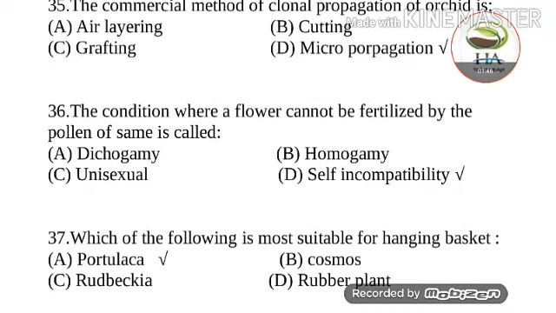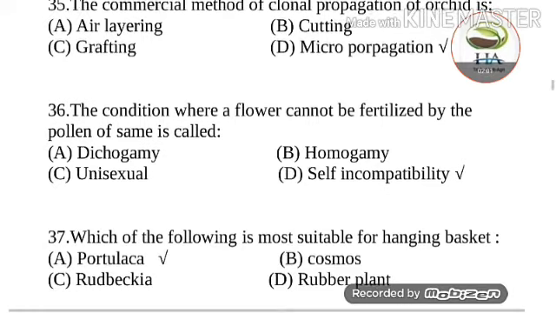Next question is, the condition where a flower cannot be fertilized by the pollen of the same flower is called dichogamy, homogamy, unisexual, or self-incompatibility. So this condition is known as self-incompatibility.